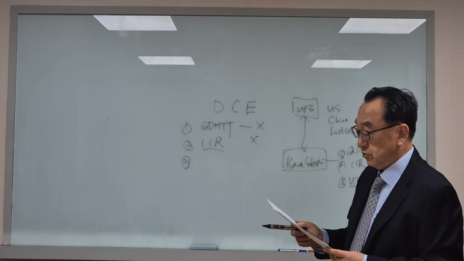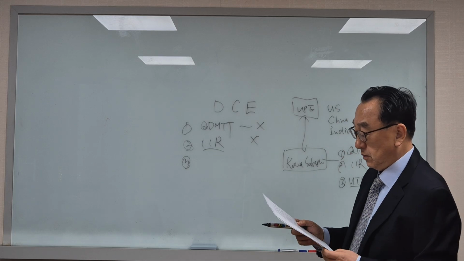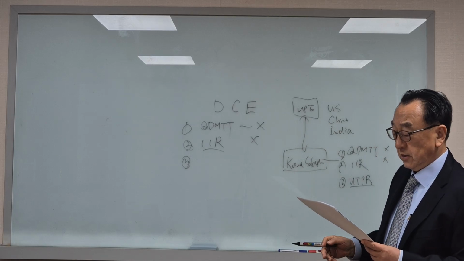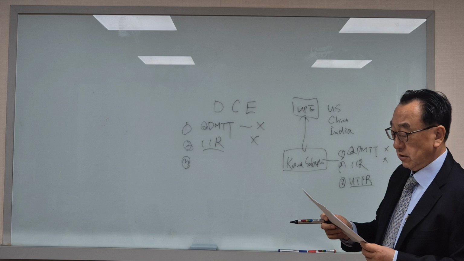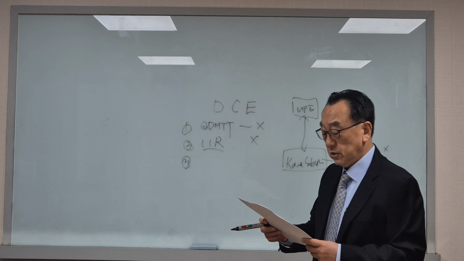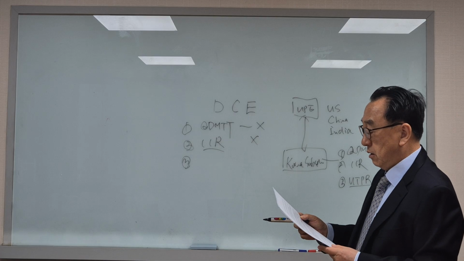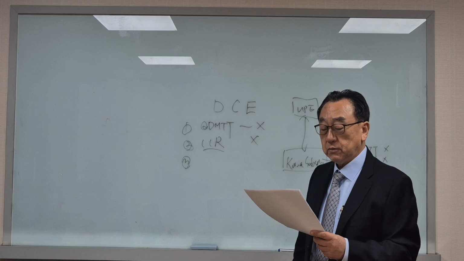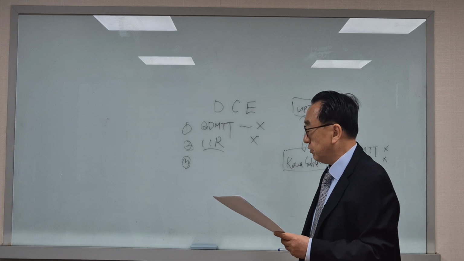When the domestic constituent entity is a subsidiary and the ultimate parent entity does not apply the GMT rule, then UTPR, the under-taxed payment rule, will be applied. The domestic constituent entity may be required to pay its proportionate share of the allocated top-up tax amount as corporate income tax in Korea.